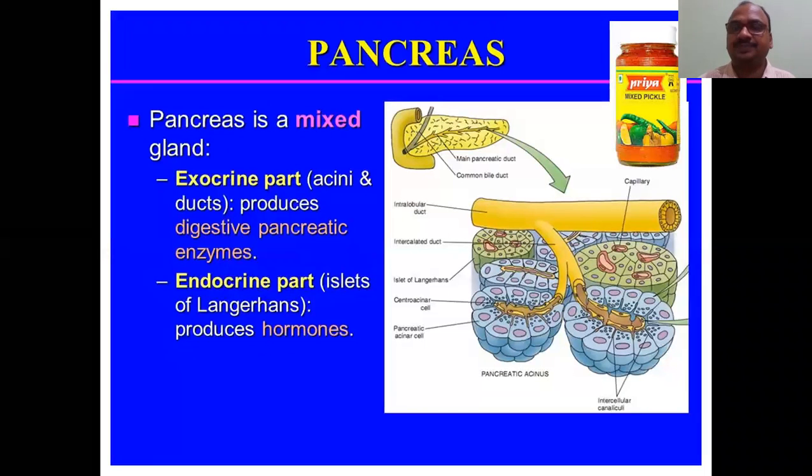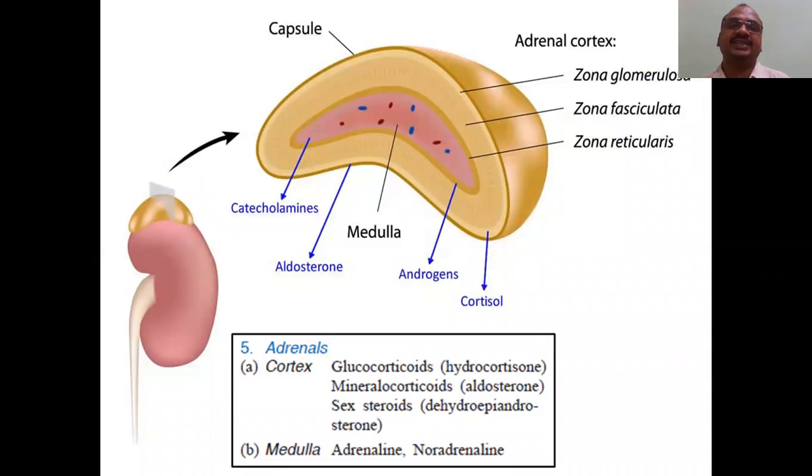Gastric juices, so it becomes alkaline in nature. All are alkaline in nature. Next gland is the adrenal gland, where renal is the keyword here.